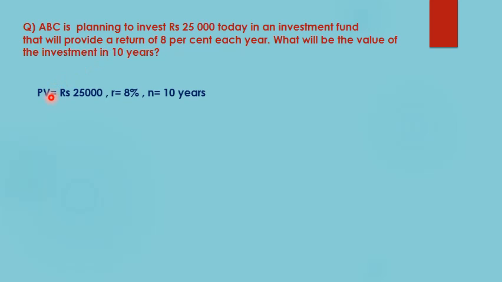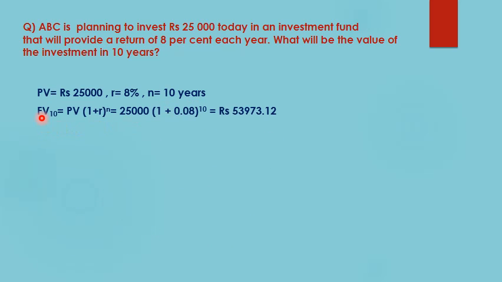So the values that have been given in the question are: present value is rupees 25,000, because it is said that ABC is planning to invest rupees 25,000 today. So present value is rupees 25,000. Rate of interest given is 8%, and we need to calculate the future value after 10 years. So time period is equal to 10 years.